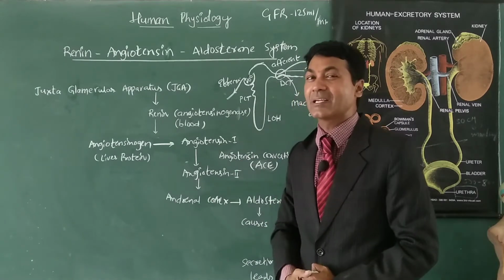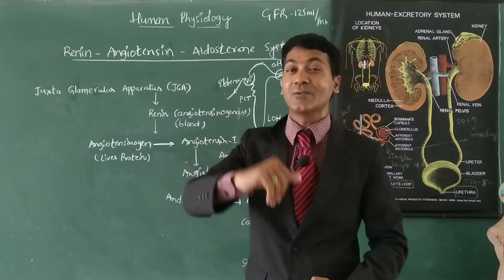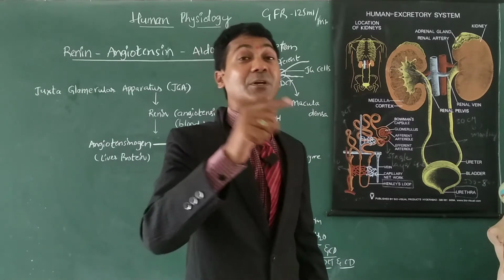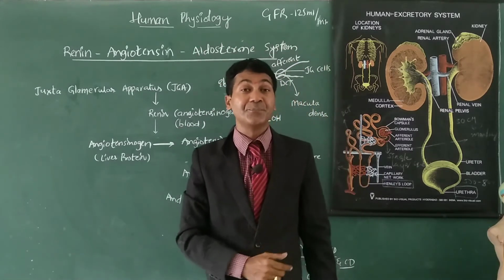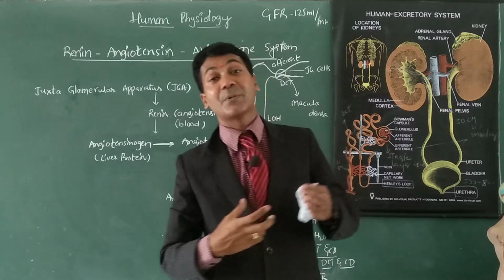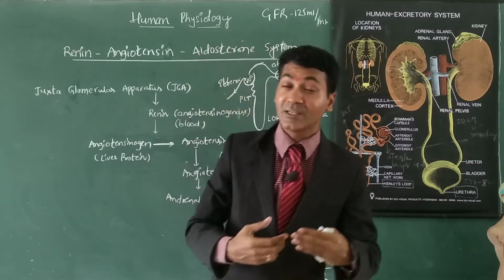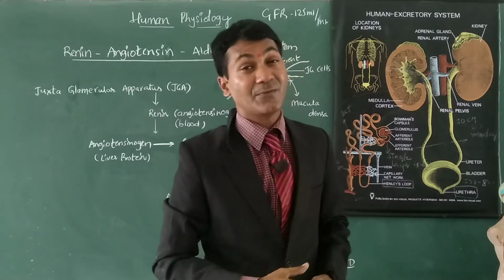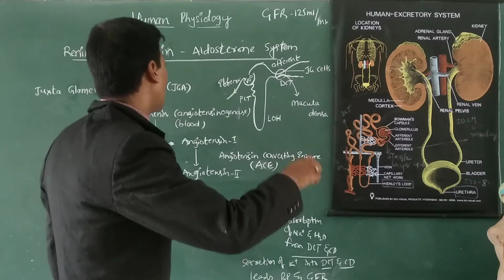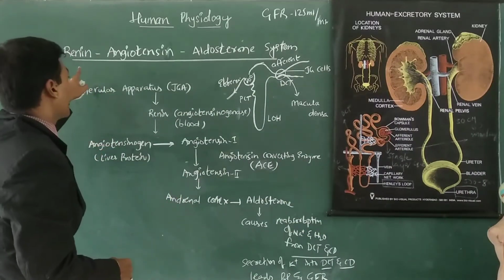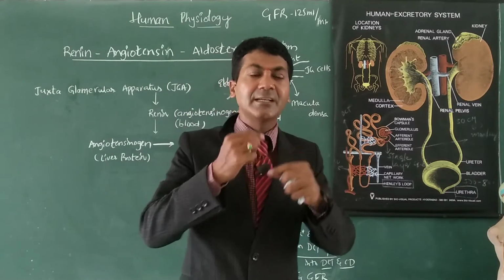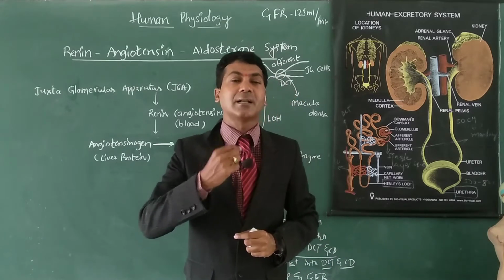When does the RAS system activate? When glomerular filtrate rate falls down. Why does GFR fall down? Because sufficient blood does not reach the kidneys because of lower blood pressure. If the low BP condition is created in our body, sufficient blood is not pumped to the kidneys, so the kidneys don't filter in a sufficient manner, so GFR falls down. The fall in GFR leads to activation of the Renin Angiotensin Aldosterone system, in which linked enzymes and linked reactions take place.